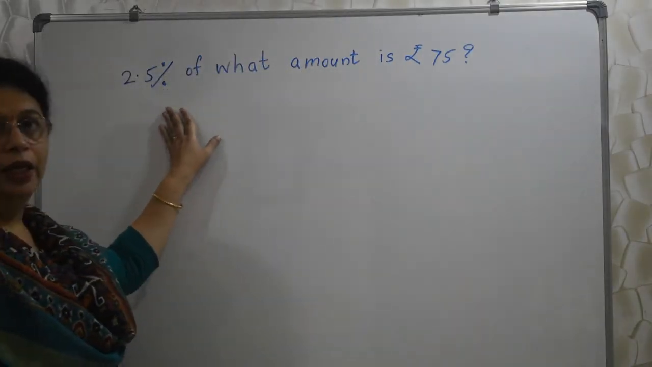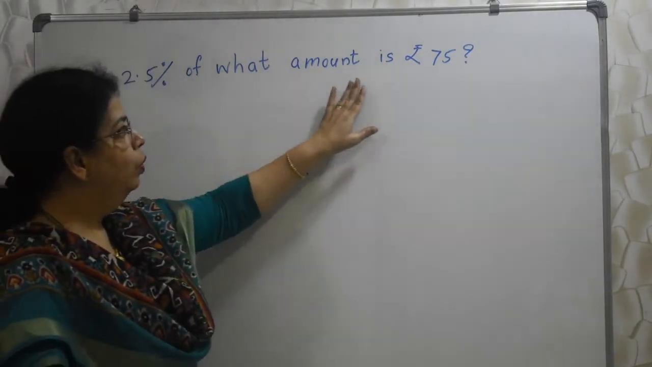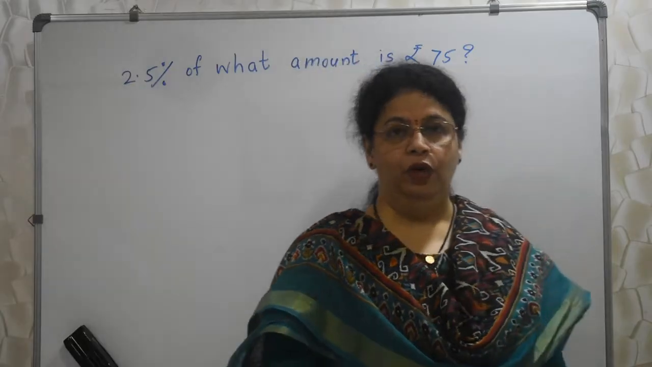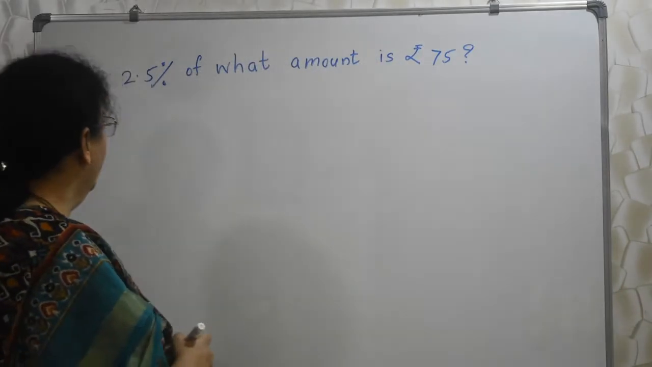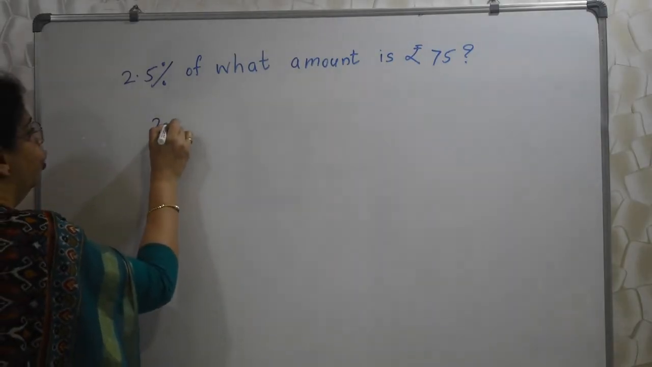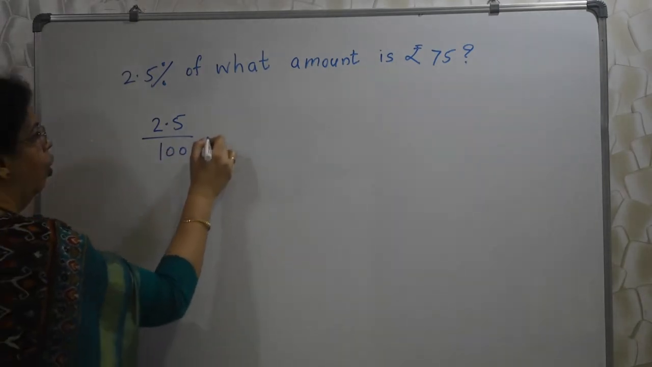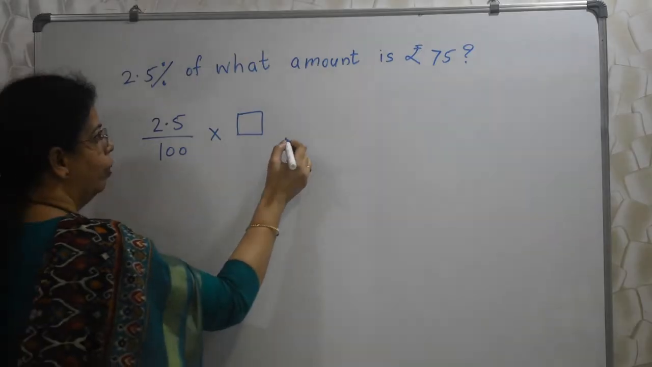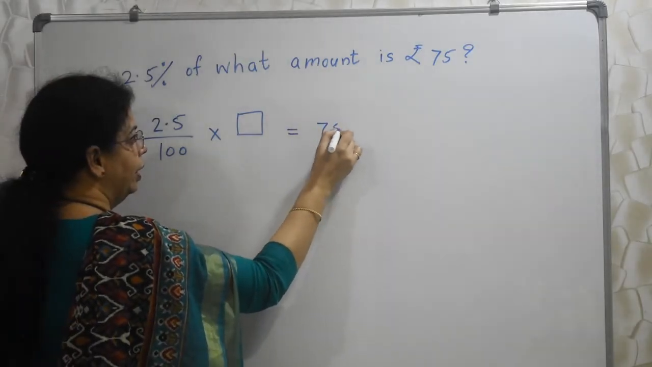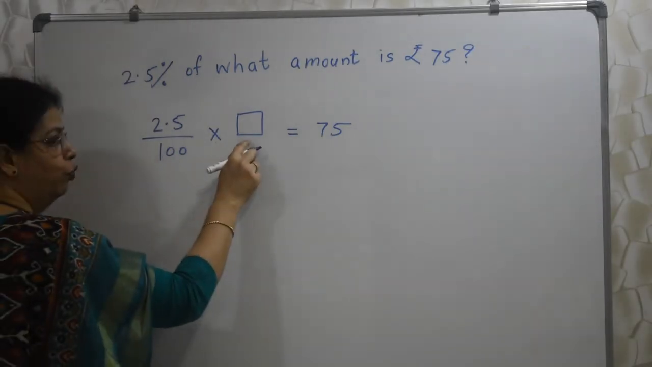See, it is written in English: 2.5% of what amount is rupees 75. I am trying to translate that into mathematical language. How can I do that? 2.5%, that is 2.5 upon 100, of what amount? What means I don't know, the box. What amount is 75? Okay. Now, the box I want to find out.